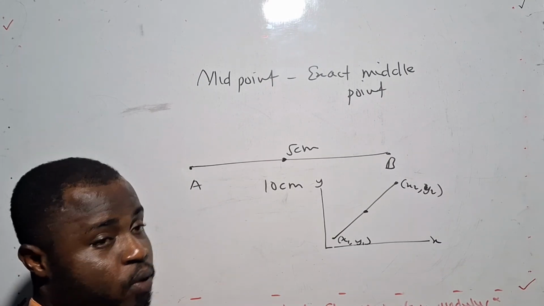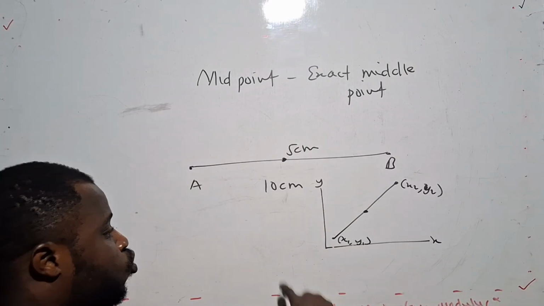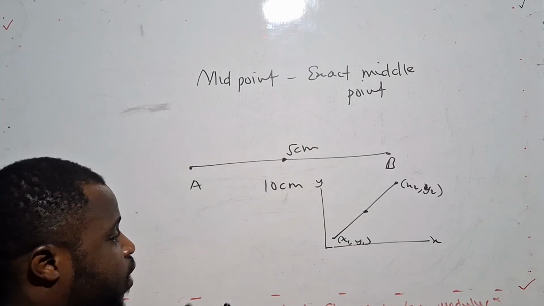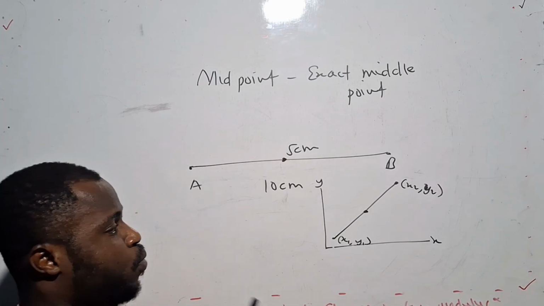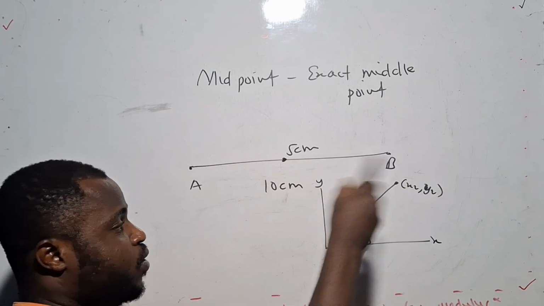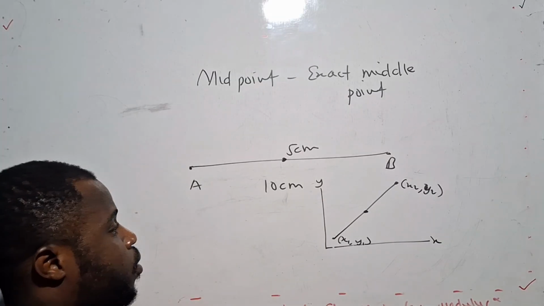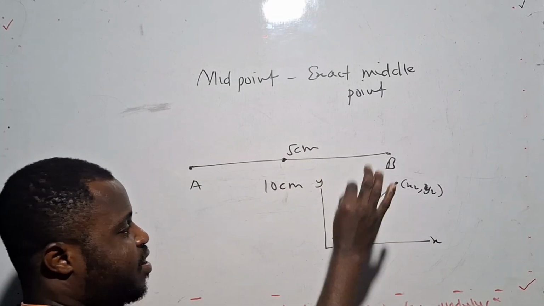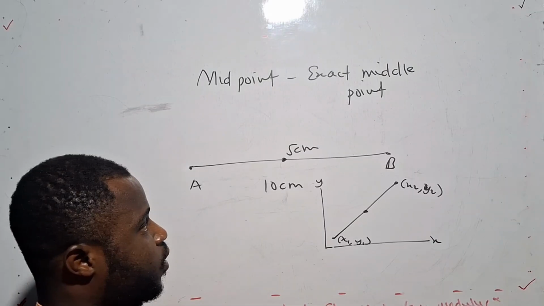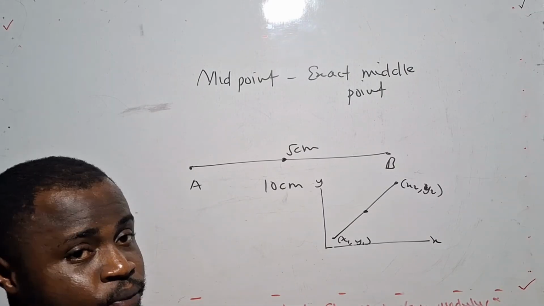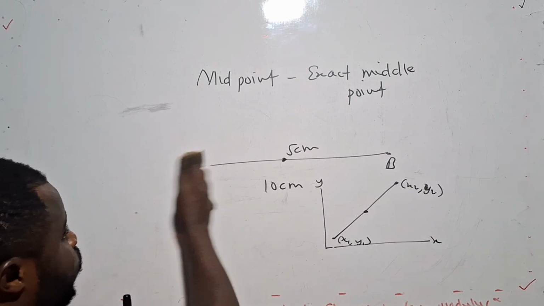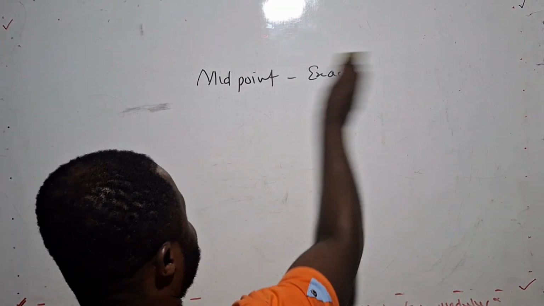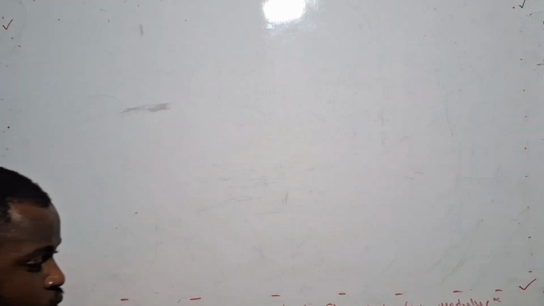So that's the meaning of midpoint. So anytime you draw a linear graph, I mean a graph involving the straight line, and they ask you to find the midpoint of a given line or a given coordinate, we are just talking about getting exactly the middle of that given line. And there's a formula for finding the midpoint. So this is how the formula goes. So to find the midpoint.